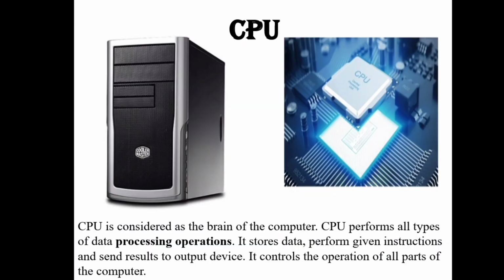Next is CPU, Central Processing Unit. CPU is considered the brain of the computer. Why? Because the CPU performs all types of data processing operations. It stores data, performs given instructions and sends results to the output device. It controls the operation of all parts of the computer. That is why we call the CPU the brain of the computer.